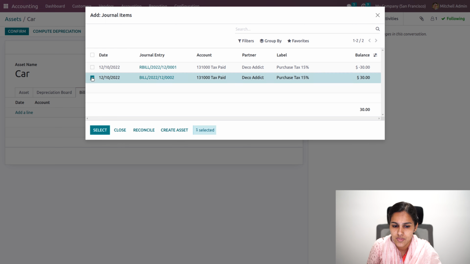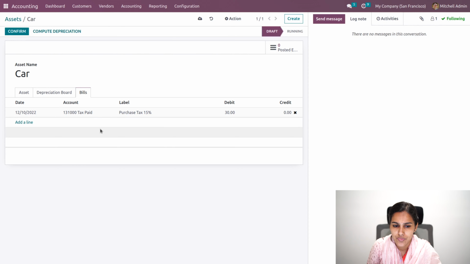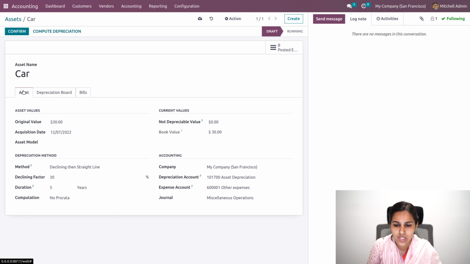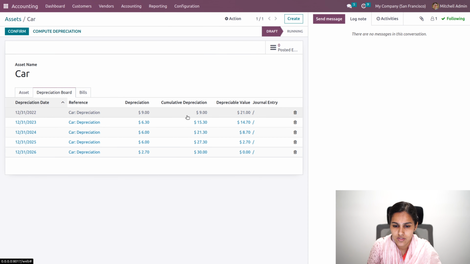For example, if I'm selecting this one, you can see 30 is the amount. The amount will be taken as the original value and the book value. As I'm creating the depreciation board, the depreciation will be calculated on this bill amount. So you can see the depreciation has been calculated, that is declining, then straight line.